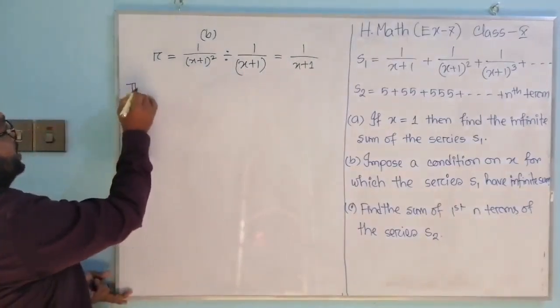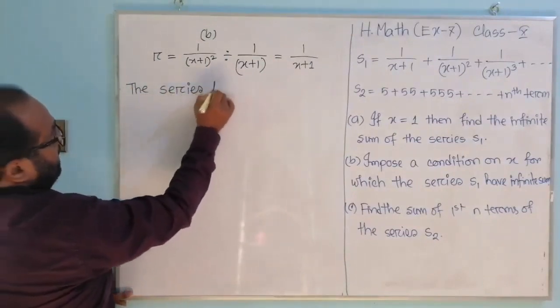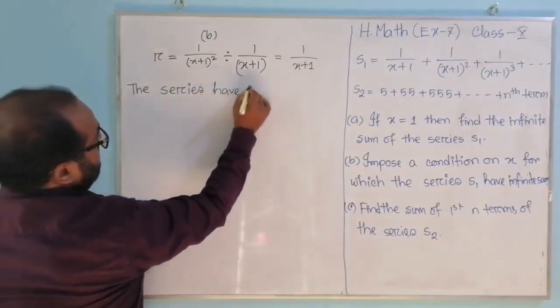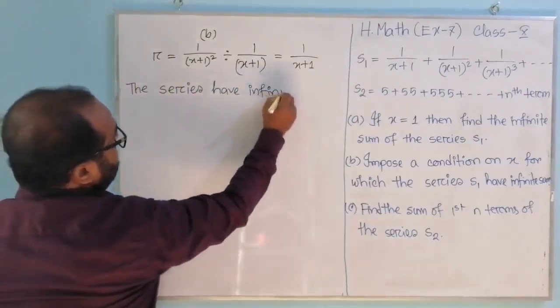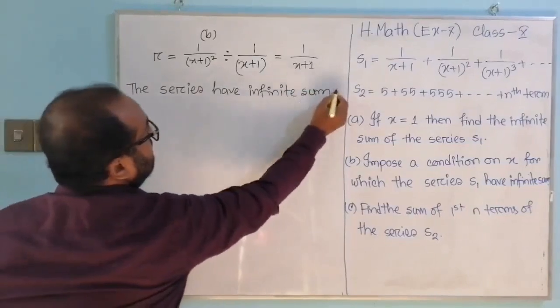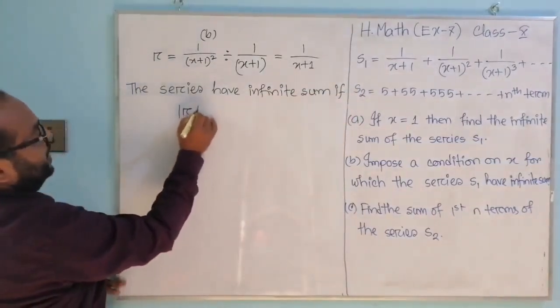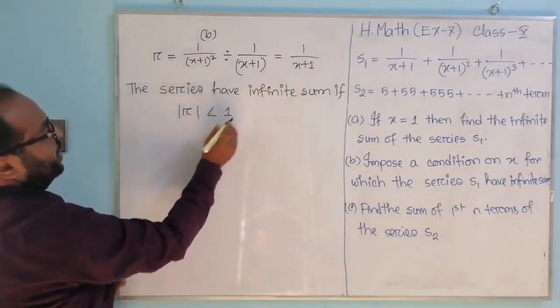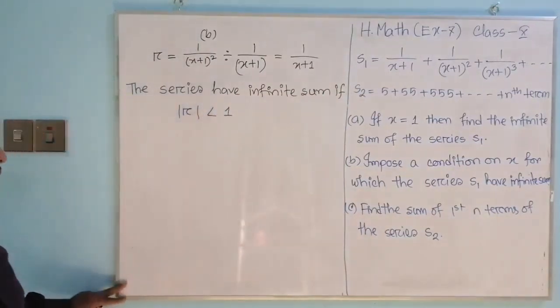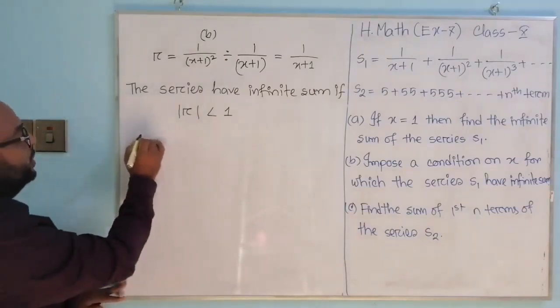The series has infinite sum if modulus r less than 1. This is the condition for existing infinite sum of a series.